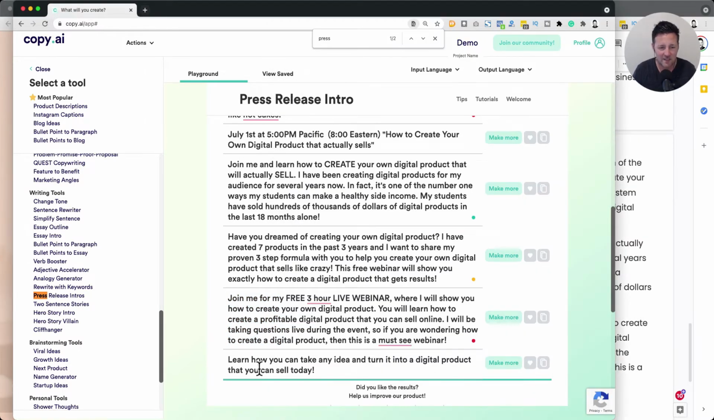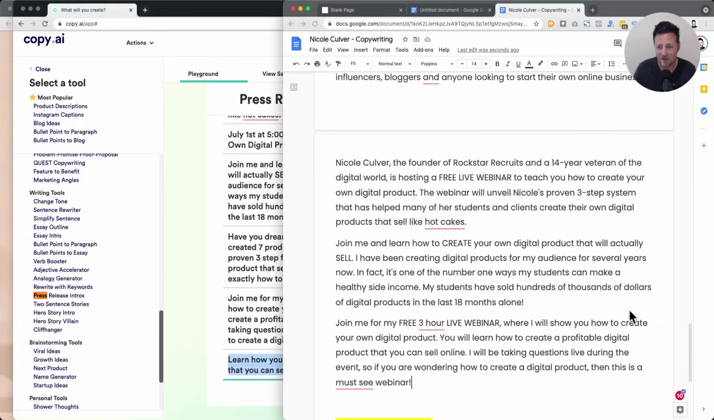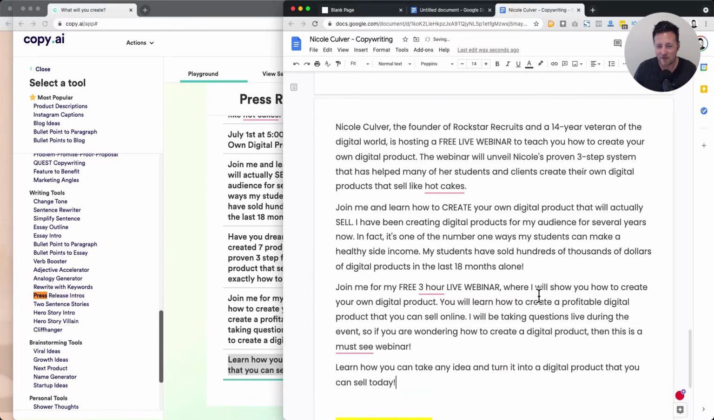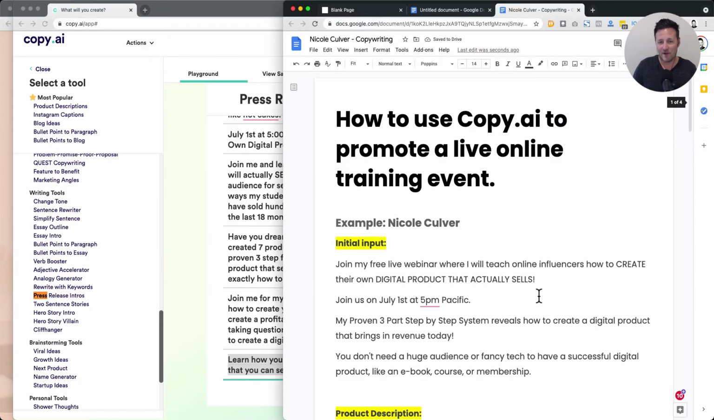And then right here, this last line: learn how you can take any idea and turn it into a digital product that you can sell today. That's really nice. Finding some one-liners in there too. So we've already created how many pages of content?